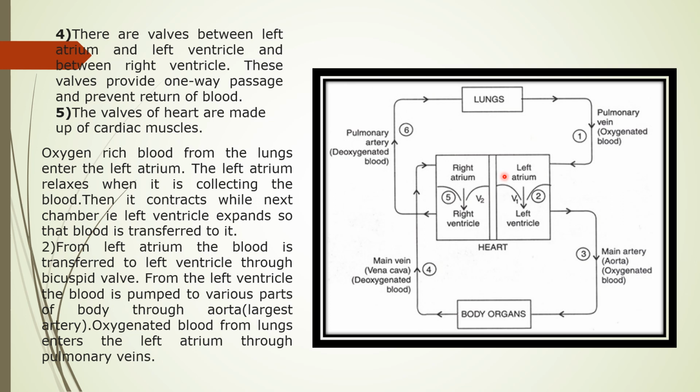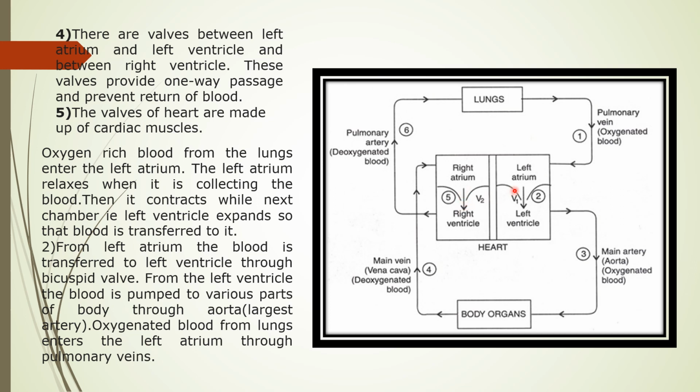Right and left, both sides are separated by a septum. Same with the left auricle and left ventricle. Again, they are separated by what? By a bicuspid wall. The right auricle and right ventricle are separated by walls that are known as the tricuspid wall.